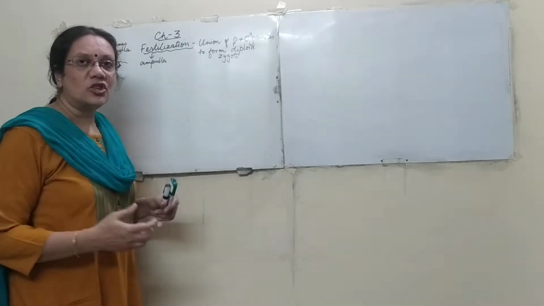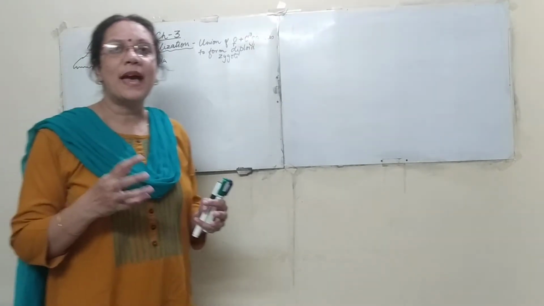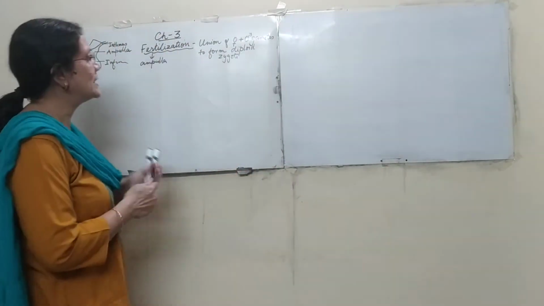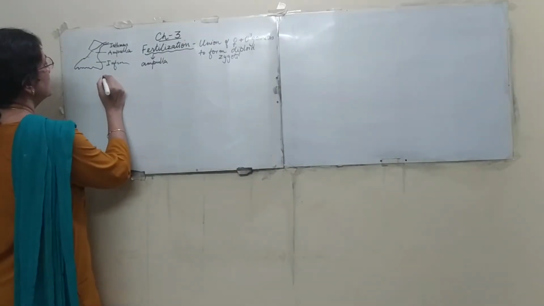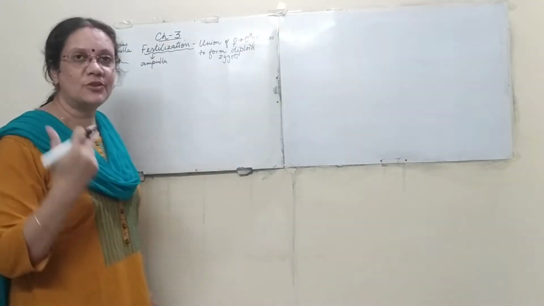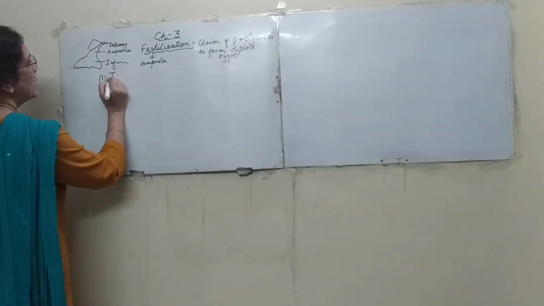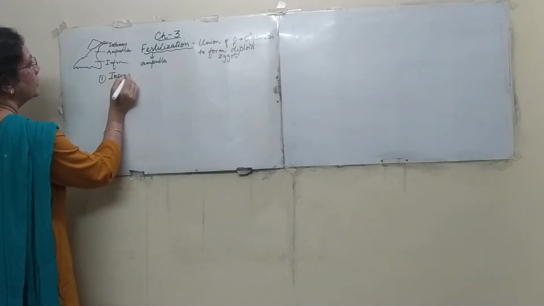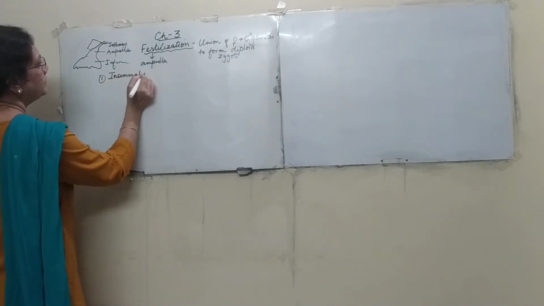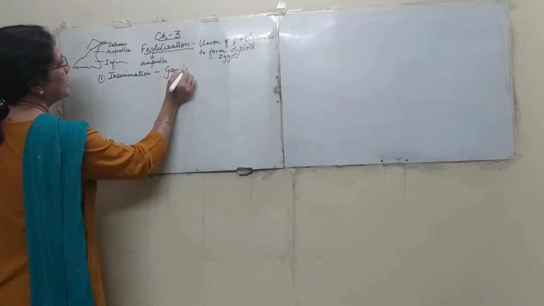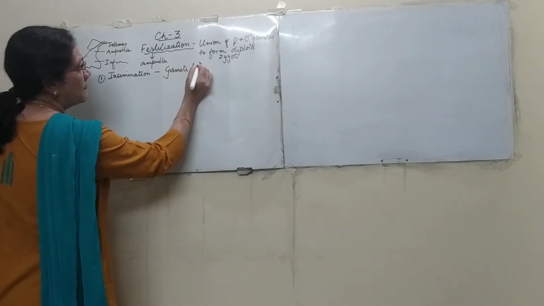What is this fertilization? During fertilization, the sperm has to enter into the vagina. That process is known as insemination. So the first step is gamete transfer. The gamete is being transferred by the process of insemination. Here we are talking about the male gamete.